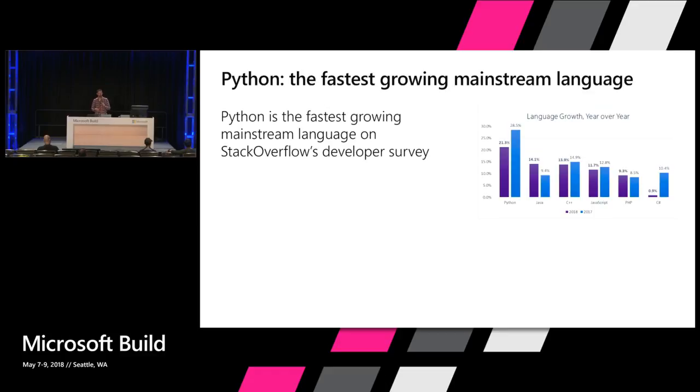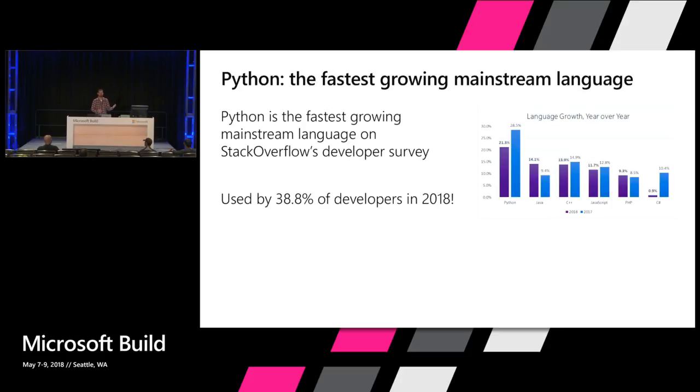I don't know how many of you have seen some of the information coming out of Stack Overflow, but Python is actually currently the fastest growing mainstream language, according to the most recent developer survey. In the 2018 Stack Overflow developer survey, 38.8% of developers indicated that they're using Python. And if you look at the language growth year over year, it's grown 28% in 2017 and 21% in 2018.